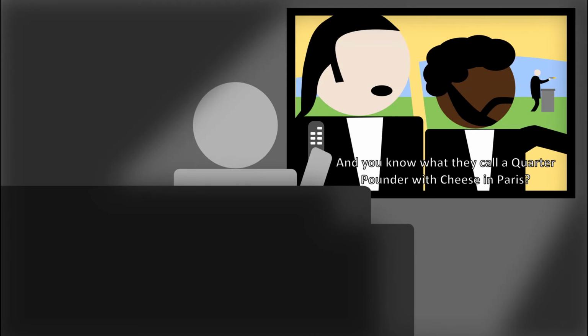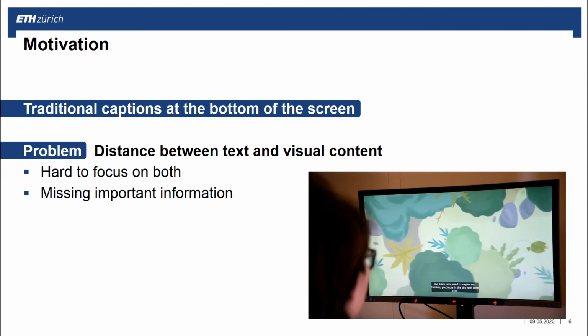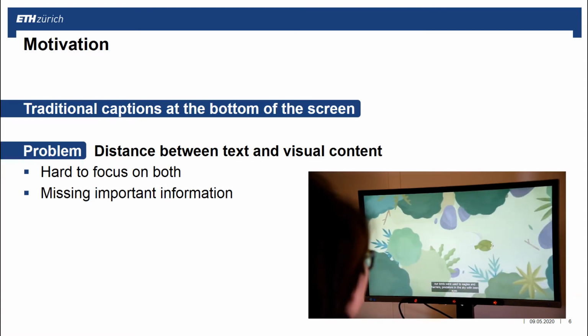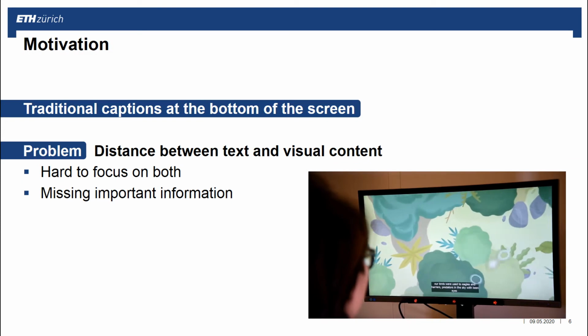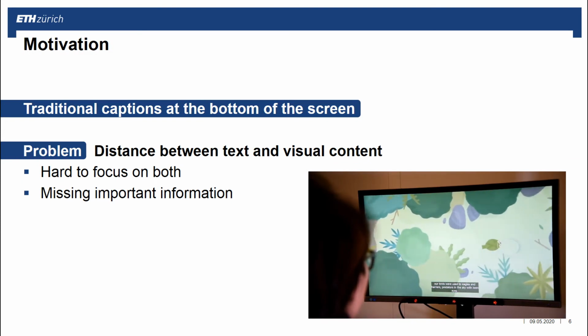We refer to this technique as traditional captions. The problem is that due to the distance between text and video content, it is hard to focus on both simultaneously.